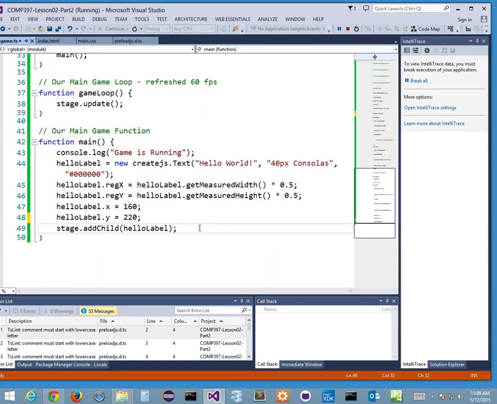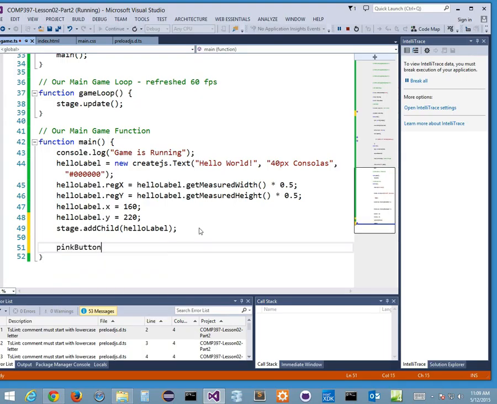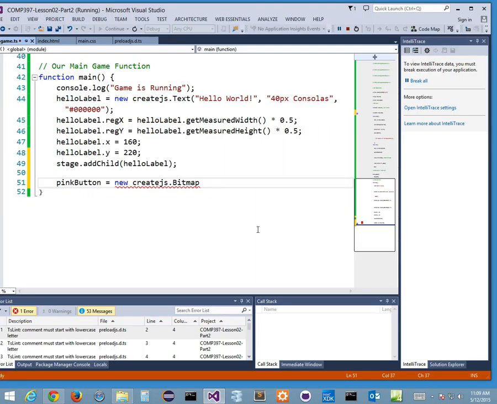After this thing is loaded, I want to go down here and say, okay, what is it called? Well, it's called pink button. My pink button is equal to what? A new createjs.Bitmap. Okay, cool. Let's open up the bracket for my constructor. What is it looking for? An image or URL, a string, an HTML image element, an HTML canvas element, an HTML video element.